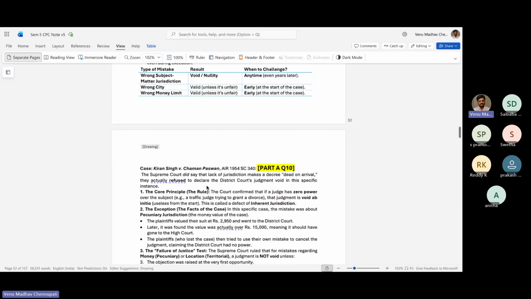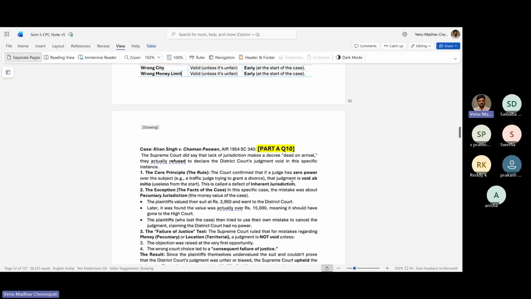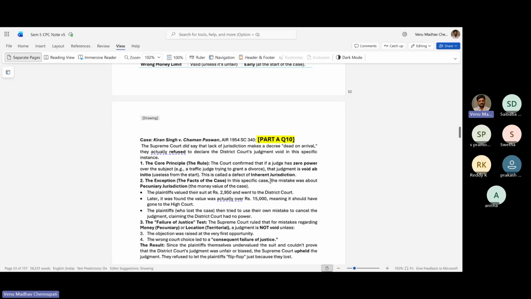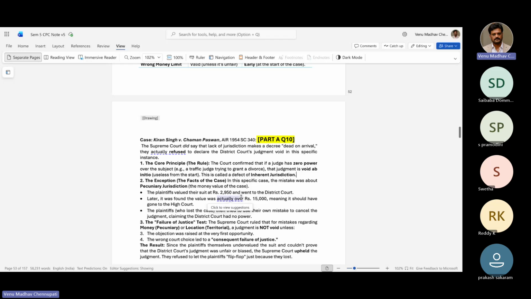So what is the exception? The first core principle is that if there is no subject matter jurisdiction, it is void from the start. So what are the exceptions for jurisdiction? Basically, if the mistake was about pecuniary jurisdiction, which is the money value: the plaintiff valued their suit at 2,900 and went to district court. Later it was found to be actually 15,000, meaning it should have gone to the high court. The plaintiff then tried to use their own mistake to cancel the judgment, claiming that the district court had no power.